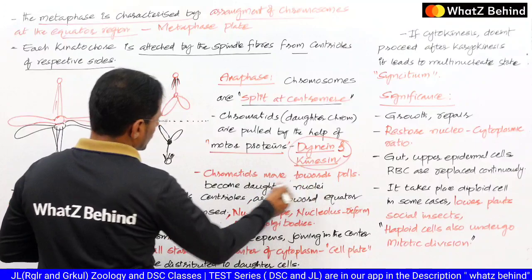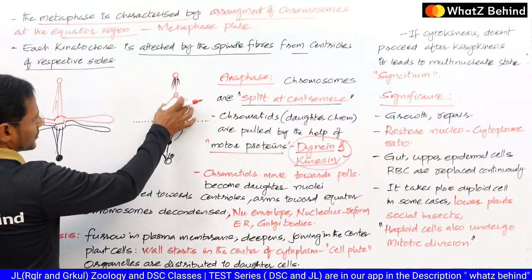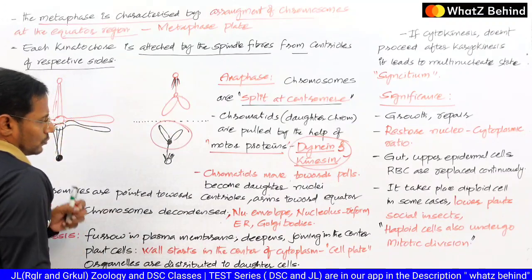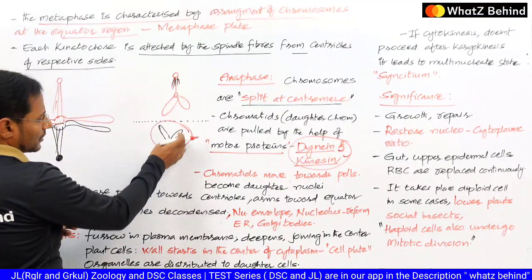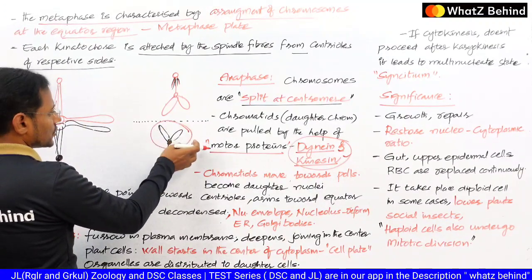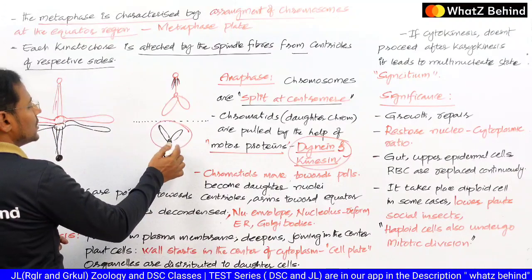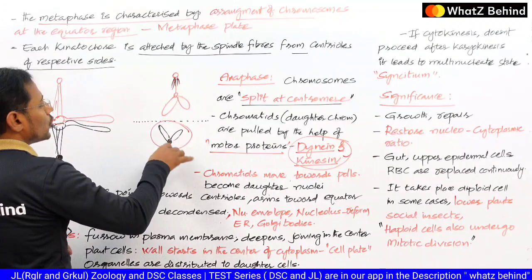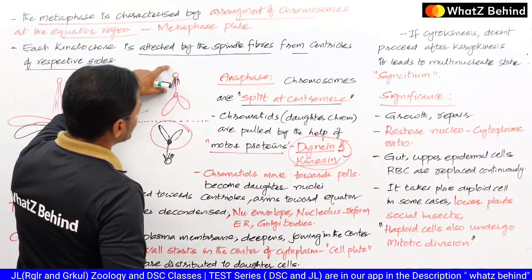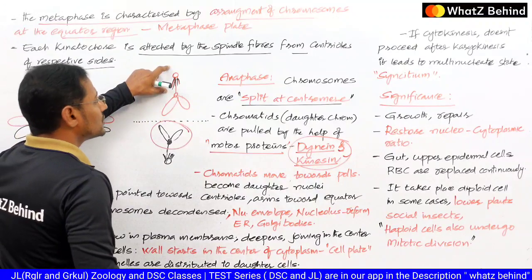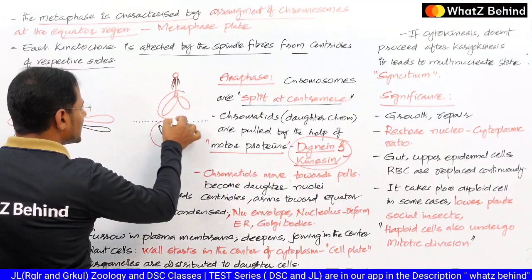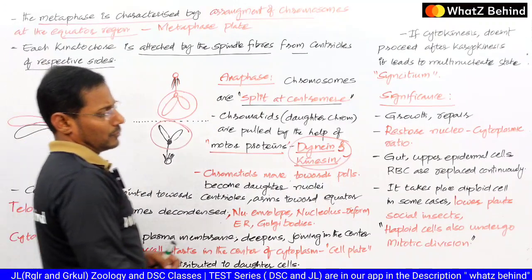And the chromatids move towards the poles. Yes, here the chromatids are moving towards the polar region. They become the daughter nuclei. So after reaching the polar region, what happens? The decondensation of the chromosome, the decondensation of the chromatin takes place and they become chromatin. So ultimately they become the daughter nuclei in the cell. So here one nucleus is formed, and here one nucleus is formed. We refer to them as the daughter nuclei, and when these chromosomes are being pulled, they are also referred to as daughter chromosomes. Remember this.